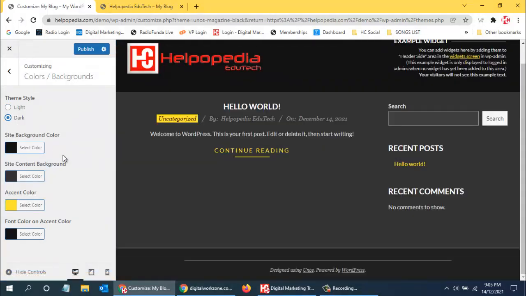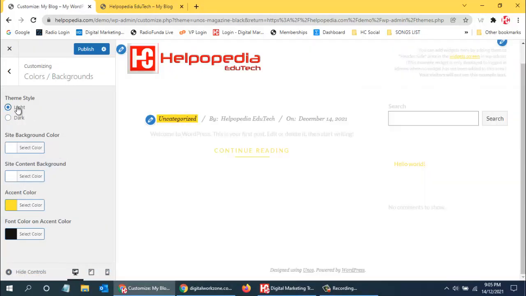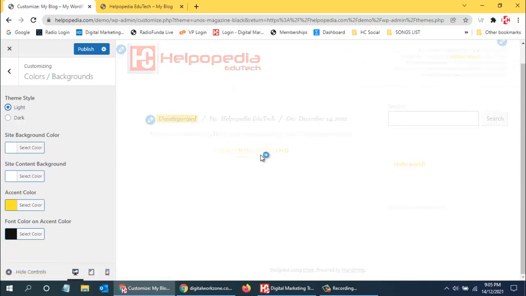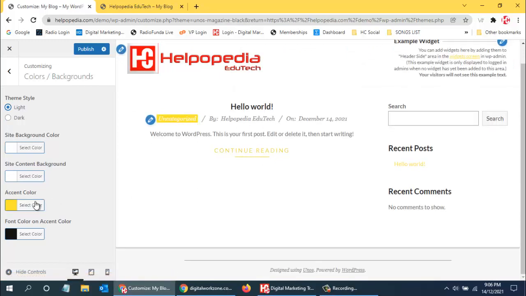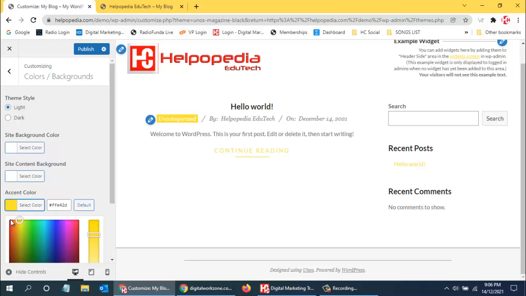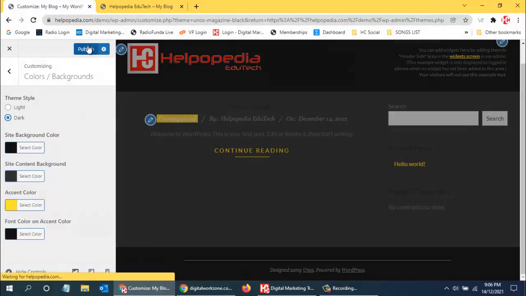So in case if we are using light background, then this yellow color will not be very much visible. So in that case we can use some different colors. So you can see now it has changed to this color over here. So like that we can use whatever we want, and you can change it as per your requirement.